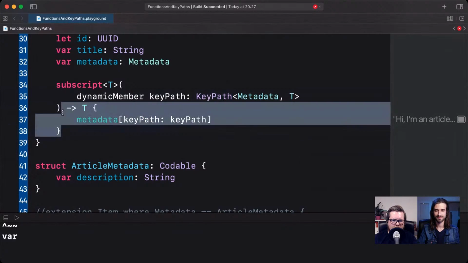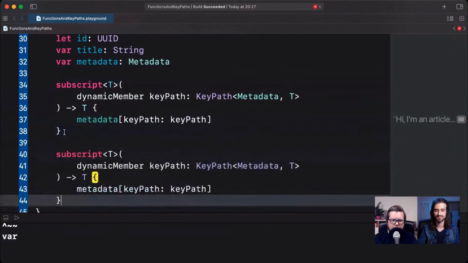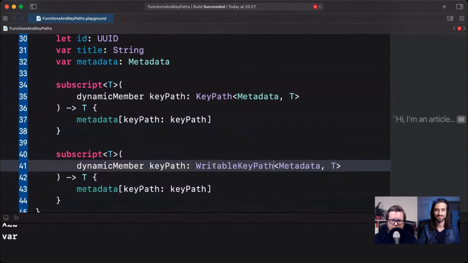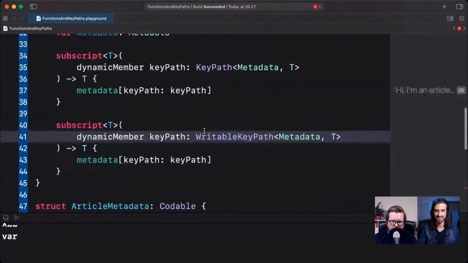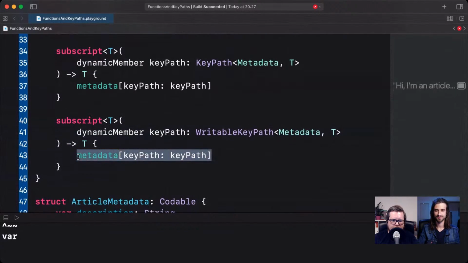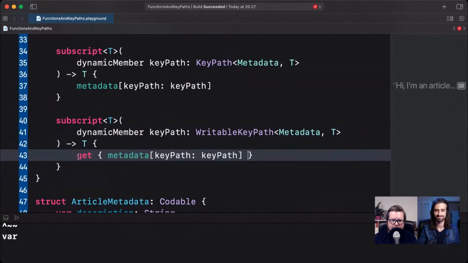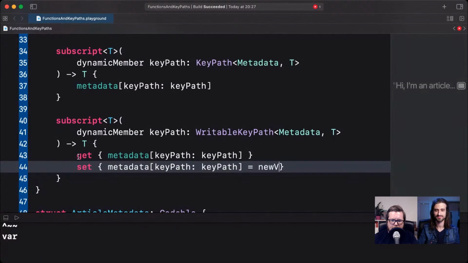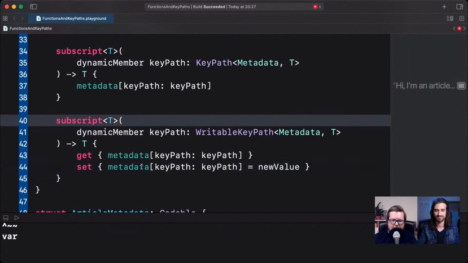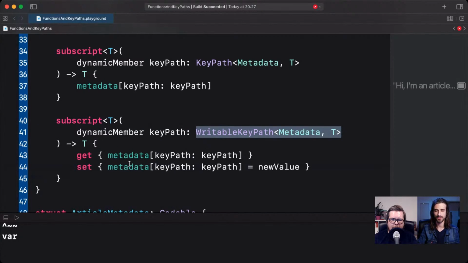So let me just go ahead and copy this and implement a new subscript, which will be writable key path. I will add an overload here, which we can do because there are different argument types. Yeah, that works. But now we can say, here's the getter, and the getter is just the same as before. Then we can say, here's the setter, and the setter is just assigning the value using the same subscripting syntax. But because we have a writable key path here, we're now able to write values to it. So that's also enforced by the compiler.